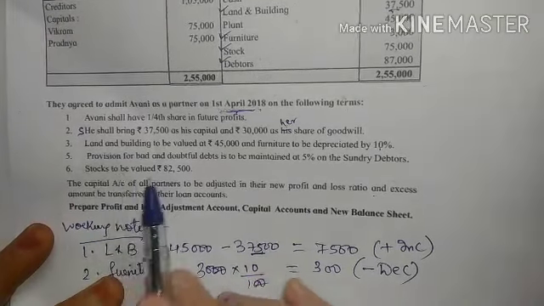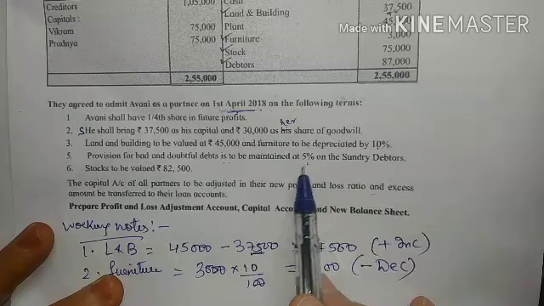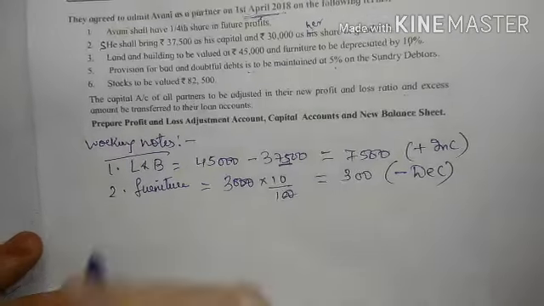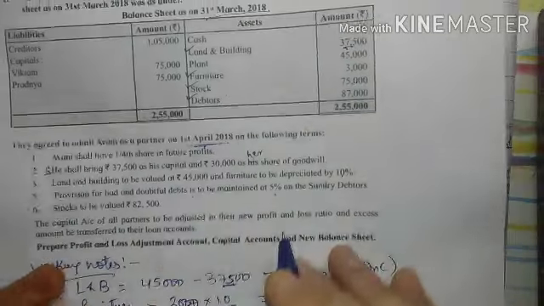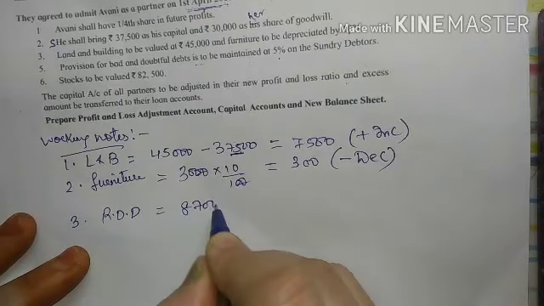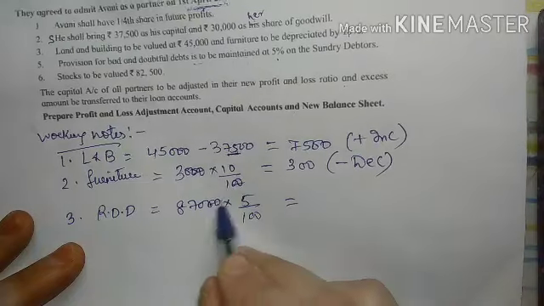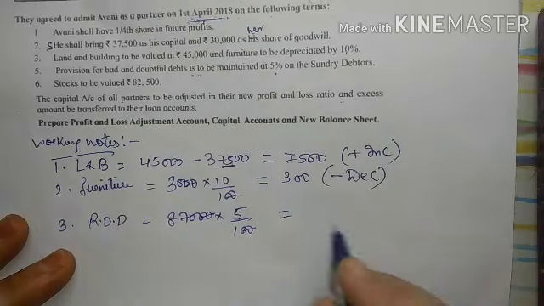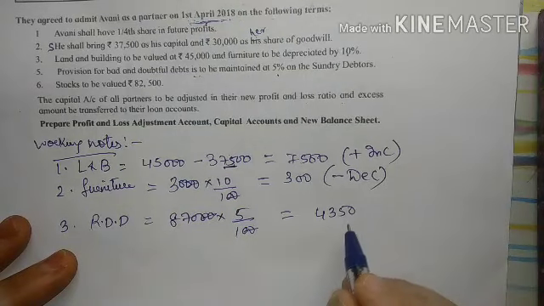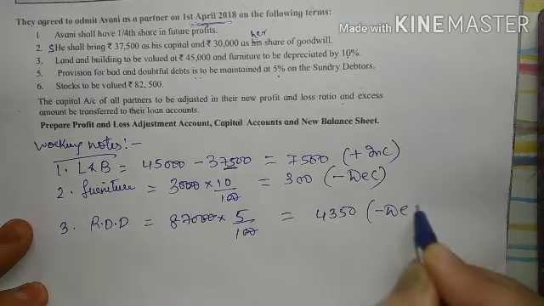The next adjustment is provision for bad and doubtful debts is to be maintained at 5%. So this is a provision. Provision means nothing but RDD. First we will calculate the amount. See here, debtors given are 87,000. On 87,000 they have asked you to create 5% RDD. So two zeros get cancelled. If I multiply 870 into 5, that will come to 4,350.